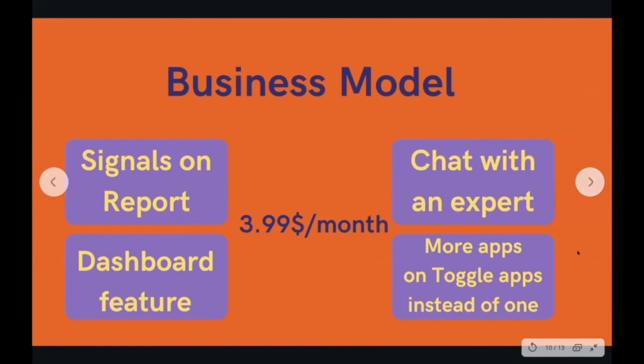In order for us to be a profitable startup, we plan on having a freemium model approach. At a cost of $3.99, our users can have additional features available like the dashboard, signals on the report. They can chat with an expert and have more than one social media app to have our alert system.